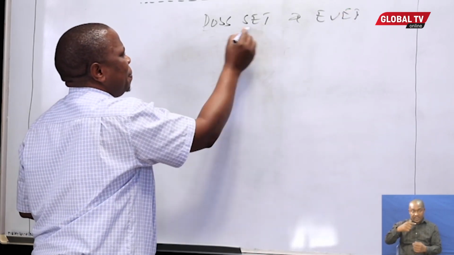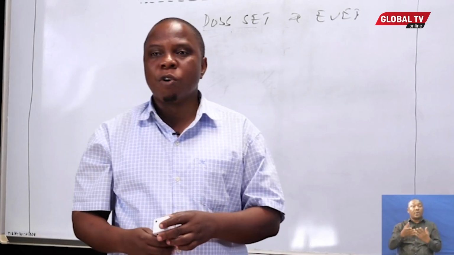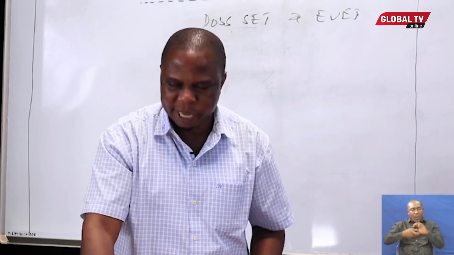You talk about the possibility set. If you take a die and you roll it, we normally say to roll a die. You roll it, just push it. It will be rotating somewhere here.